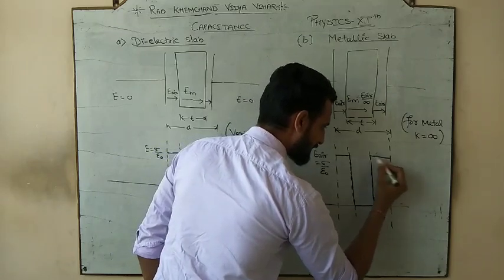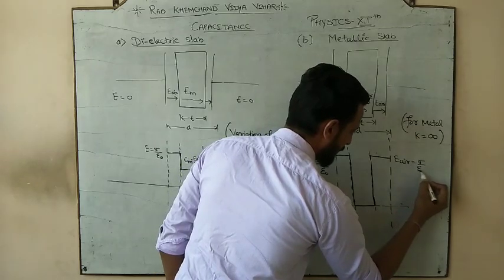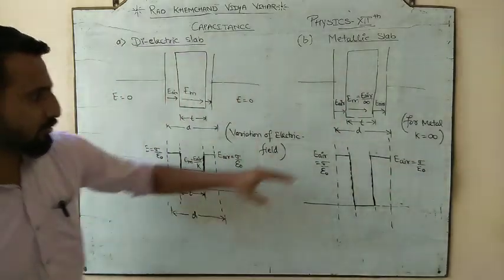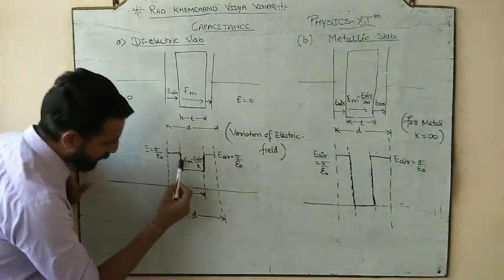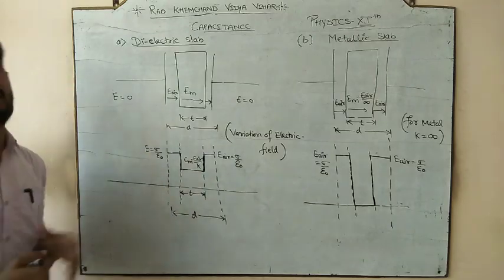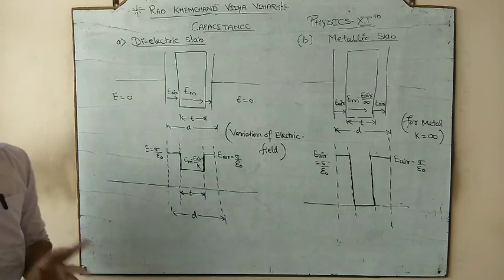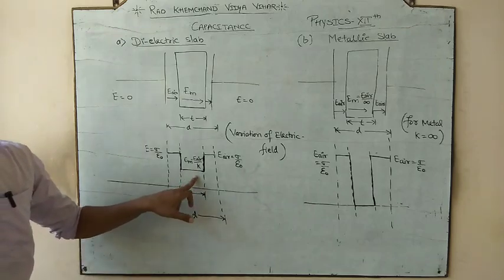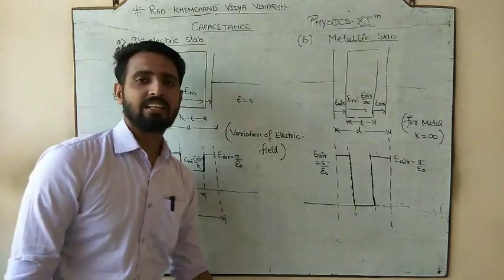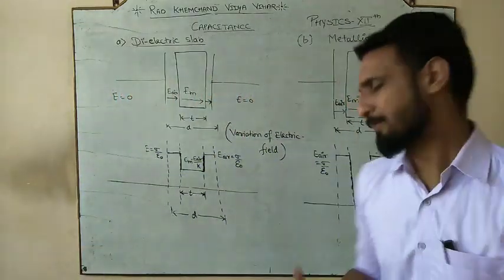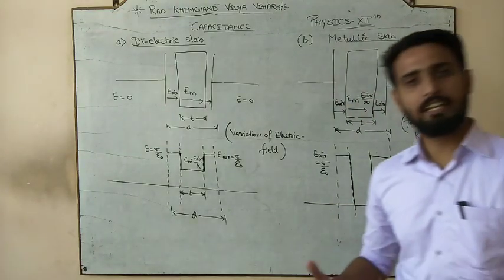Again the air. And in air the electric field again becomes sigma by epsilon naught. So this would be the variation of electric field when metal is inserted, and this would be the variation of electric field when the slab is inserted. So in metal or in slab, in both cases the electric field decreases, but here the electric field decreases to 1/K times, but here the electric field decreases to 0. यहाँ पे electric field 0 ही हो जाएगा finally, because for the metal K is infinity.